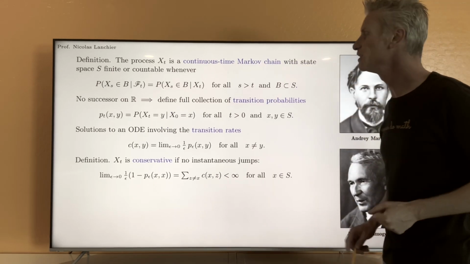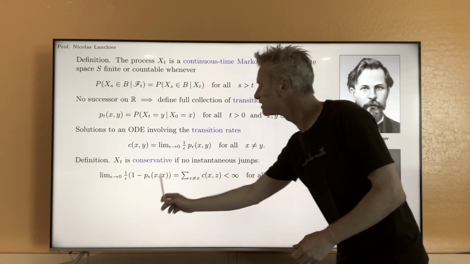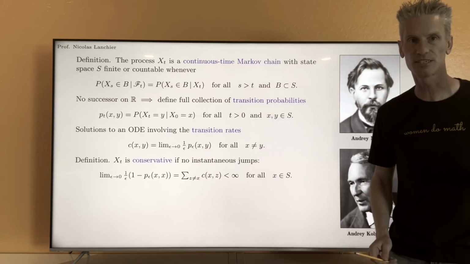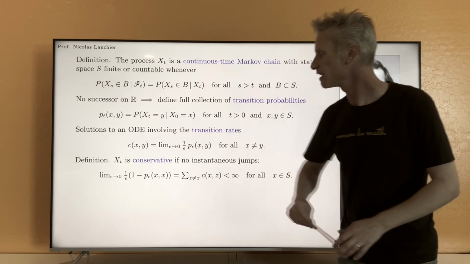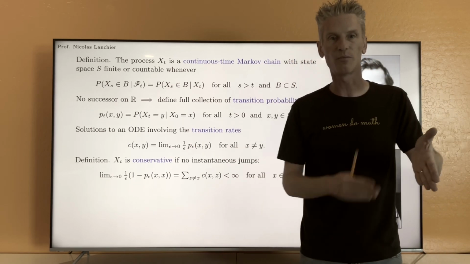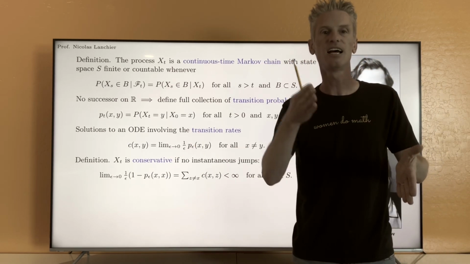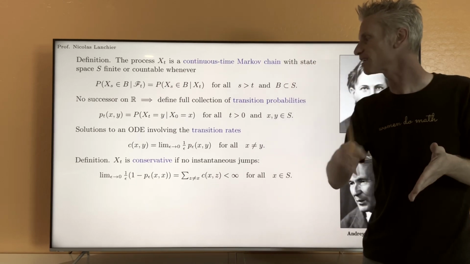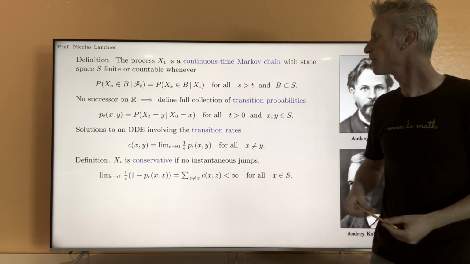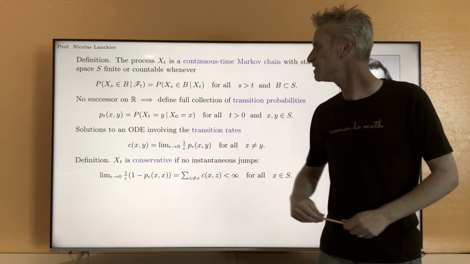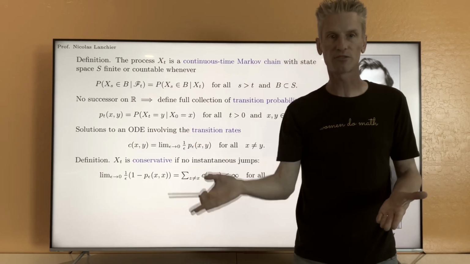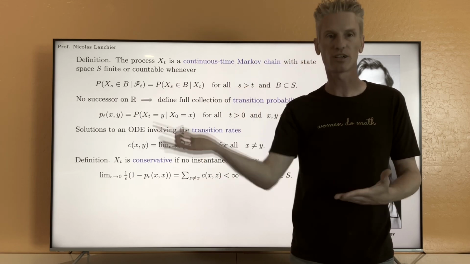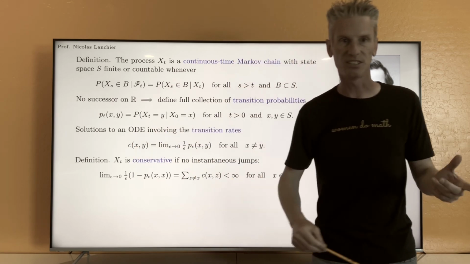So let's look carefully at this term. You see that P epsilon xx is similar to P epsilon xy. P epsilon xx is the probability, starting from x, that you are still in state x after a very short time interval of length epsilon. 1 minus this is the probability that you jump from state x to another state, any other state, in a very short time interval.